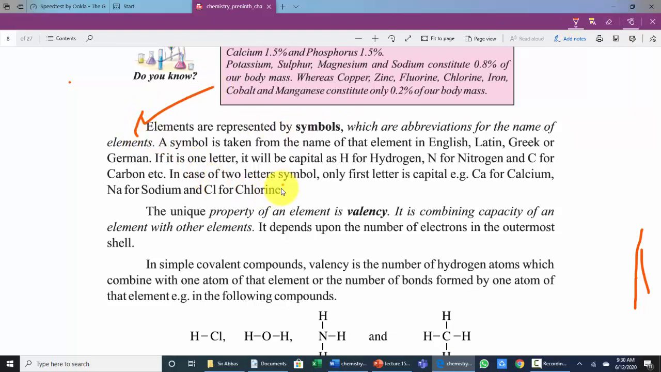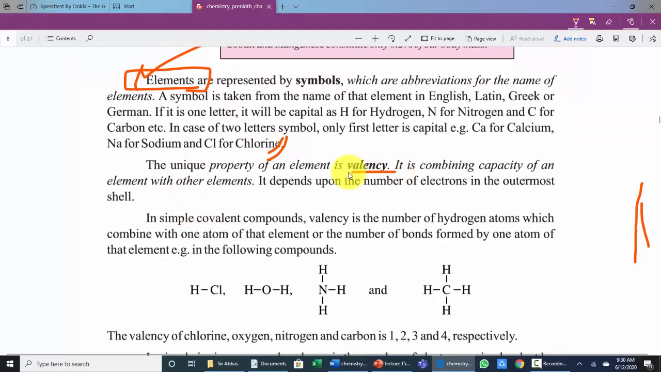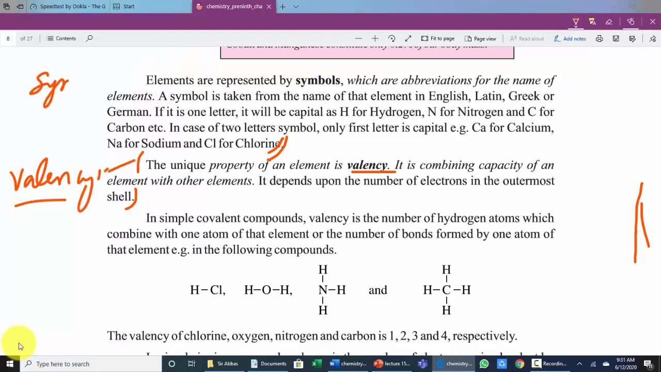From this line to this line, elements are represented by symbols which are abbreviation for the name of elements. From elements are represented by symbols to chlorine. This is the definition of symbol. Next is valency. So valency is the unique property in the outermost shell. This is the valency.